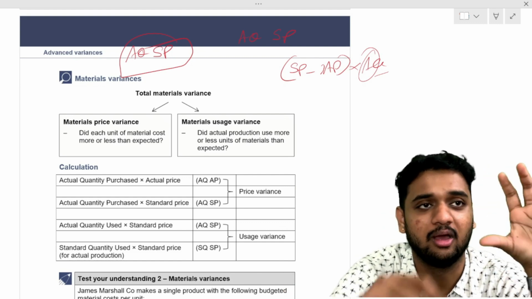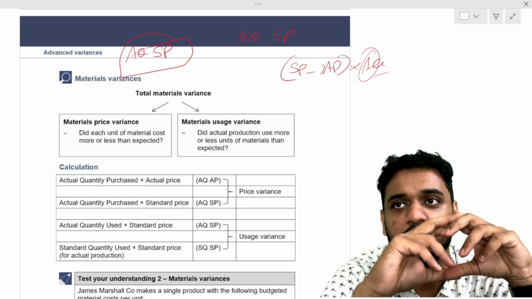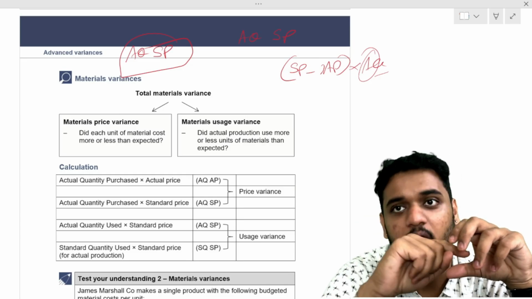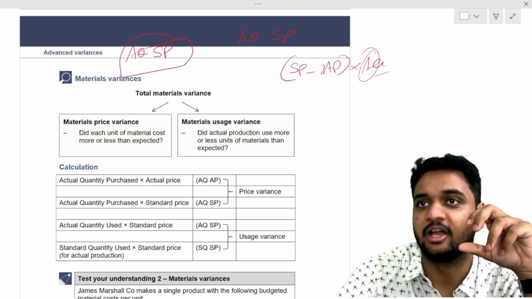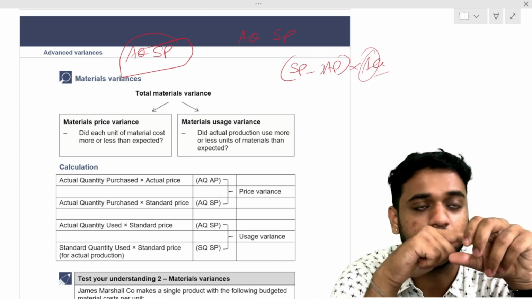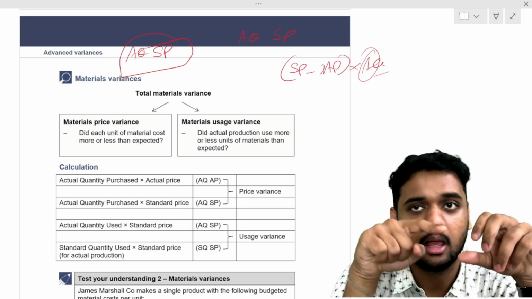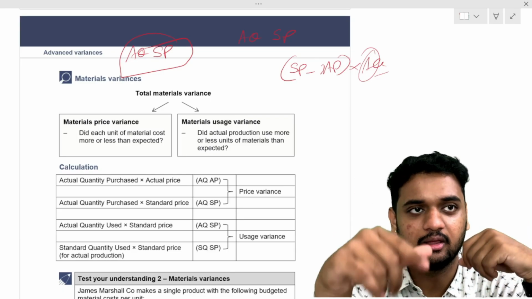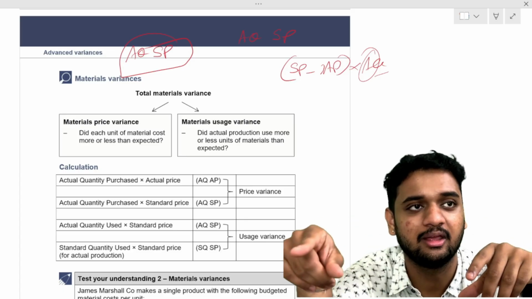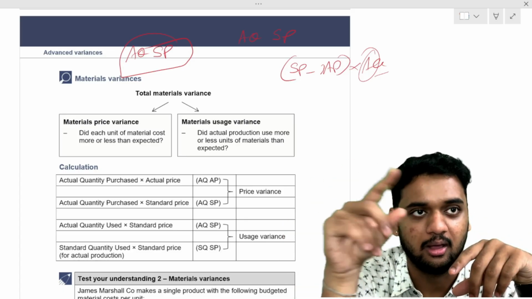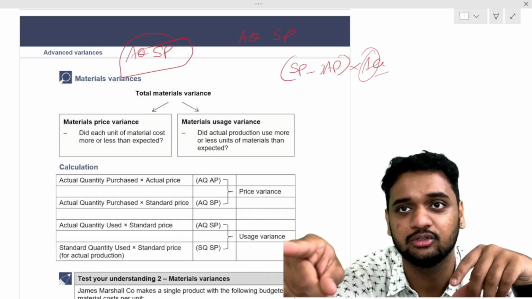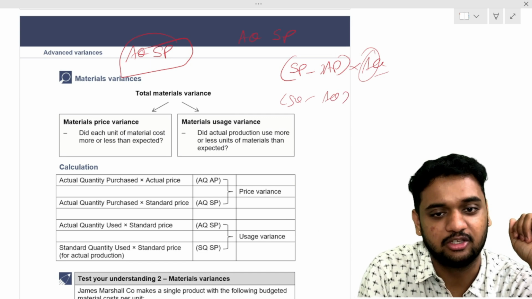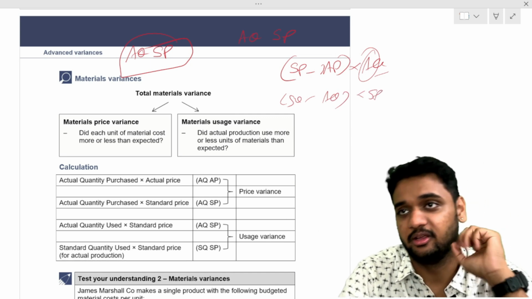So now you tell me the formula. What is 20 kilos? Standard quantity. To produce 100 plates, I should have used 20 kilos. 20 kilos is standard quantity minus 21 kilos is actual quantity, multiplied by standard 100 rupees per kilo. That is price, so outside price you have to use standard price. So the formula is standard quantity minus actual quantity into standard price.